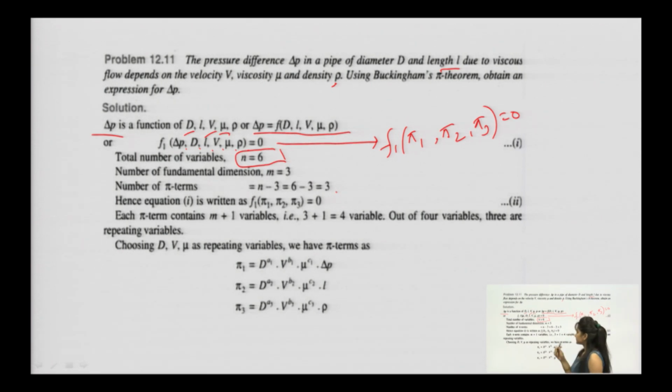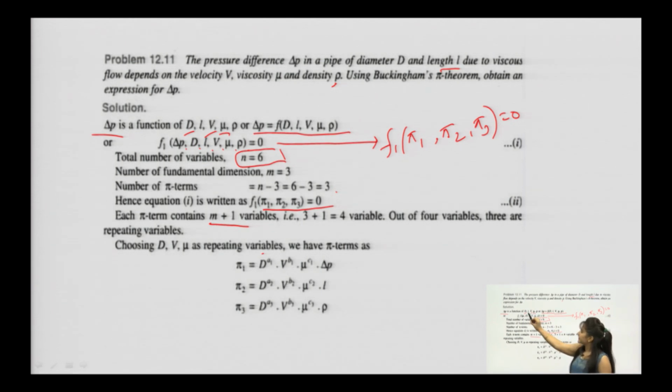So, this they have written. Coming to pi terms, how are you going to form a pi term? Pi will be having m plus 1 repeating variables, so pi 1, pi 2, pi 3. How were you supposed to choose the repeating variables? First should be a geometric property, then a flow property, then a fluid property.